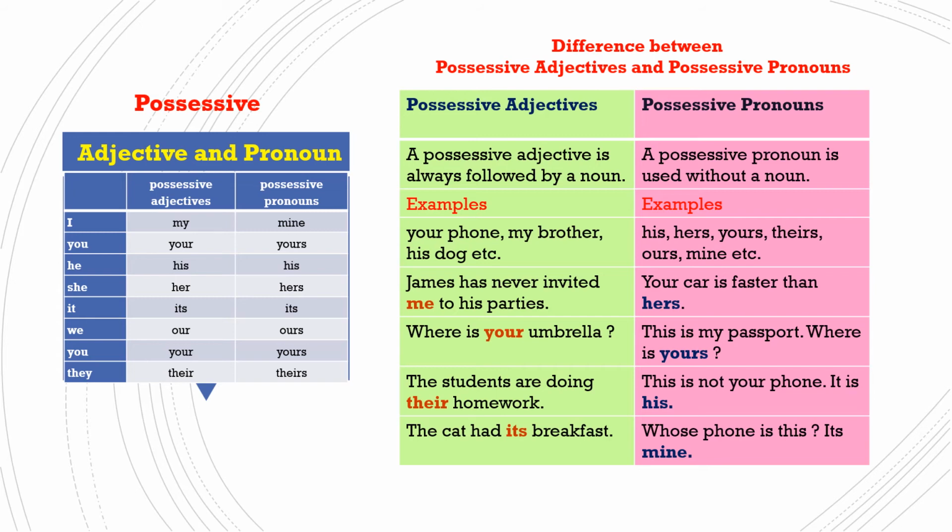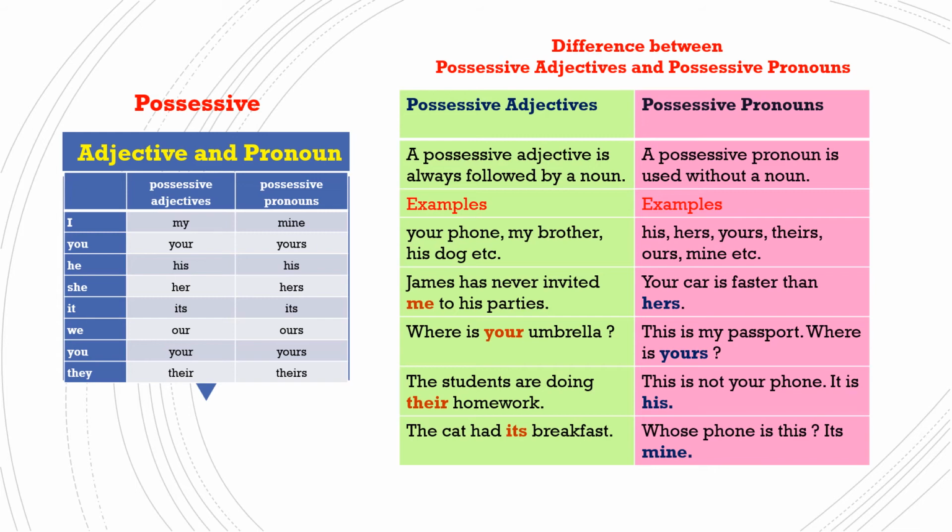So they are called possessive pronouns. "James has never invited me to his parties." It is a possessive adjective. Whereas here, "Your car is faster than hers." It is not followed by a noun. So it is called a possessive pronoun.